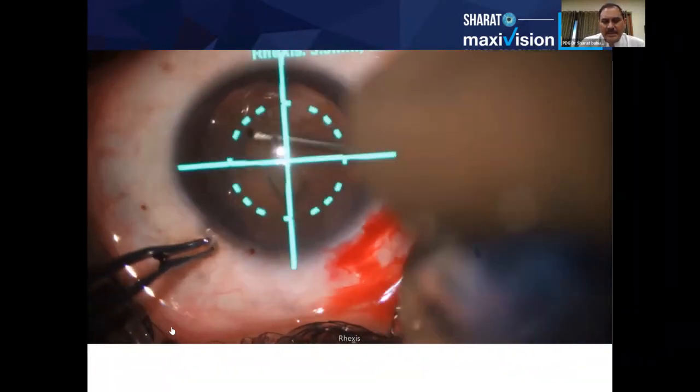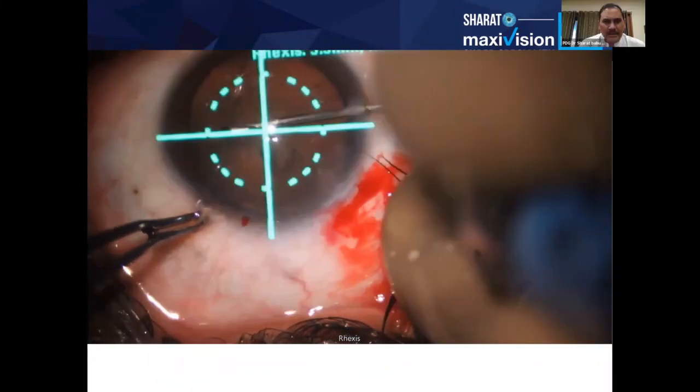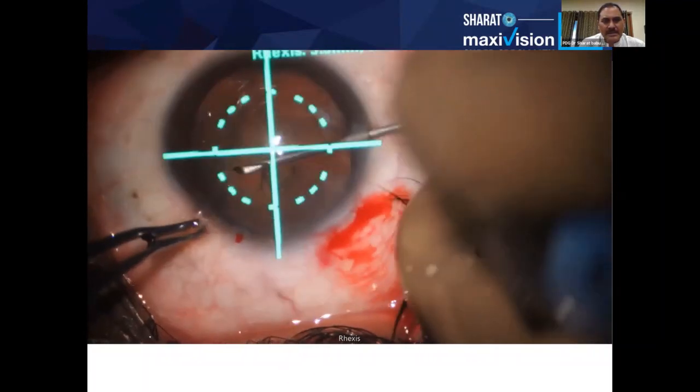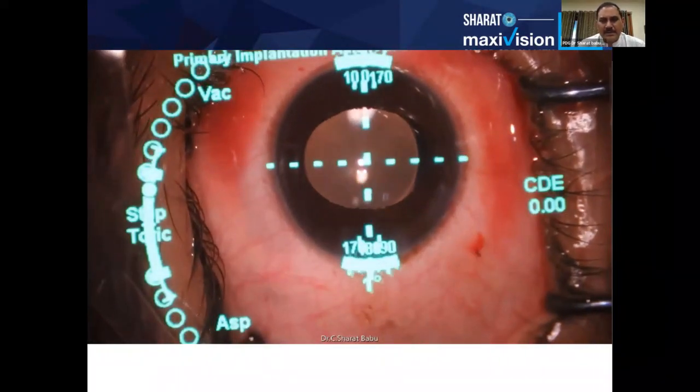This machine can also be organized along with the Lensex, and then you can also give incisions on the cornea to reduce the astigmatism up to -1 diopter.